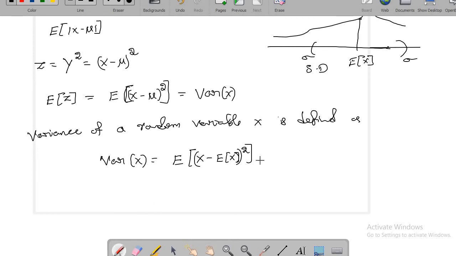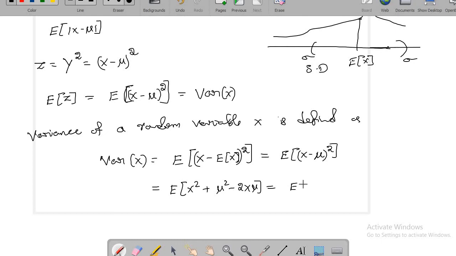Okay, and I hope you can simplify this guy, or let me write it like this: expected value of, this is nothing but x minus nu whole square, and if you expand it, this is expected value of x square plus nu square minus 2x nu.